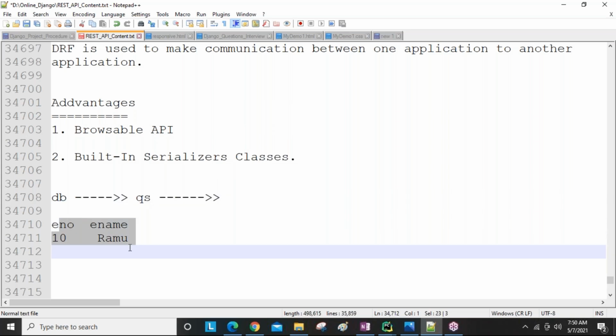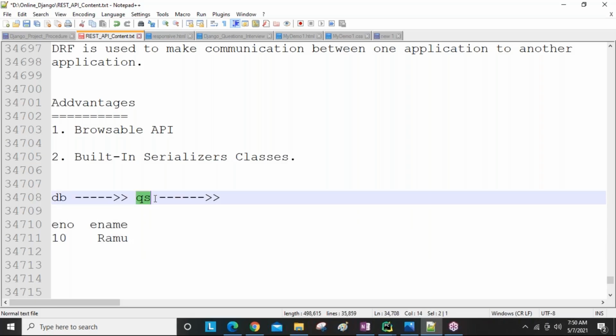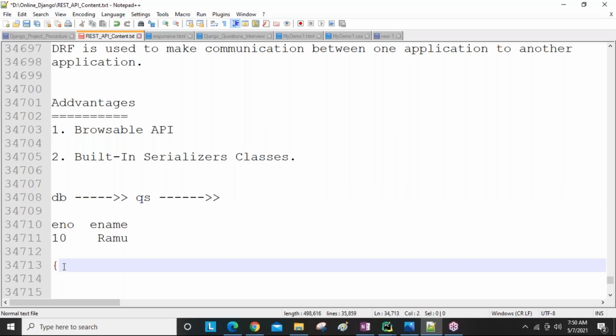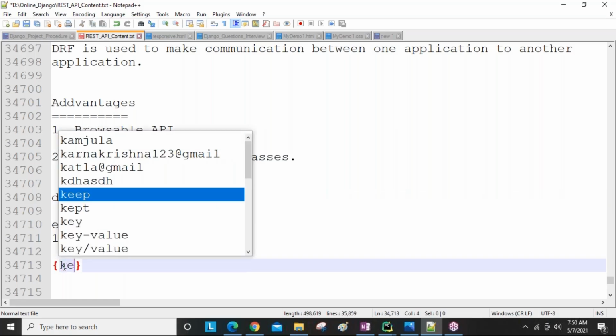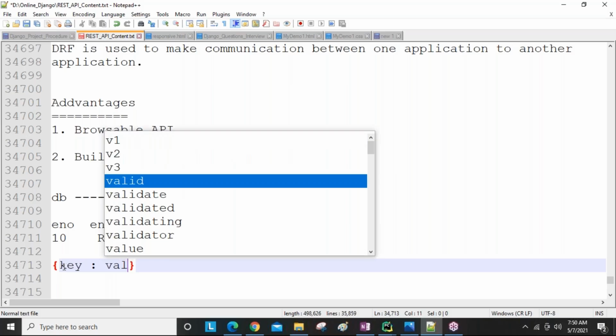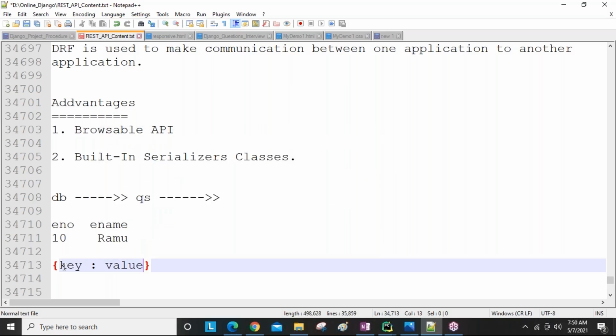It looks like curly braces in key-value format; here we call them objects. Objects have curly brace syntax, key-value format. That's why we store it here in queryset format.